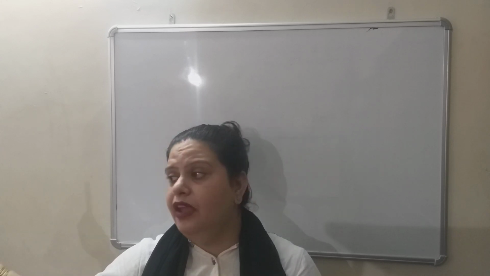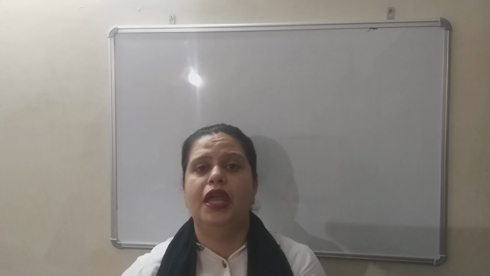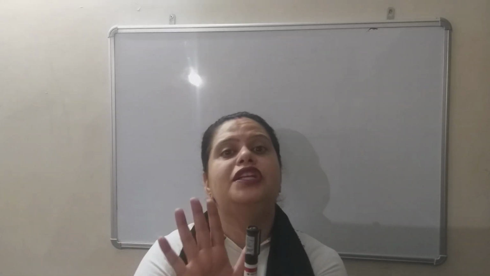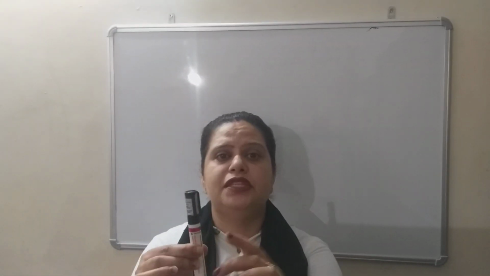Then what will I do? If I give this marker to my friend, how will I get stable, how will I do my work? Or if he takes this from me, how will he or she do the work? So I will use this marker for my work, same marker will be used by my friend also. So this is called sharing. एक ही चीज मैं भी यूज कर रही हूँ, दूसरा पर्सन भी यूज कर रहा है.